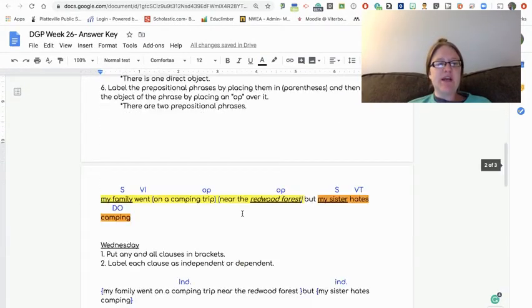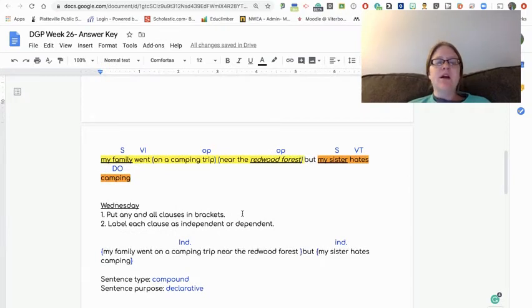So moving on to Tuesday, we have our two separate ideas or clauses. The first clause is, my family went on a camping trip near the redwood forest. Family is a simple subject. My family is a complete subject. Went is the verb. Went on a camping trip near the redwood forest is the complete predicate. On a camping trip is our first prepositional phrase, trip being the object, near the redwood forest being our second prepositional phrase, with both of those words, redwood forest, being the object.